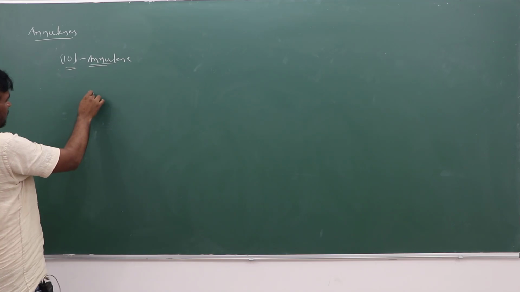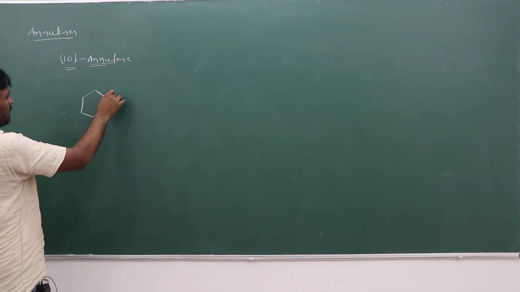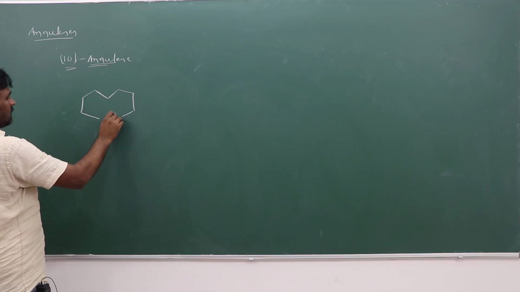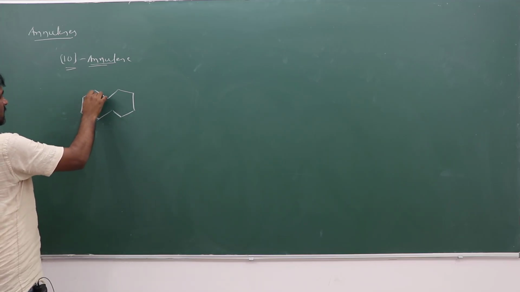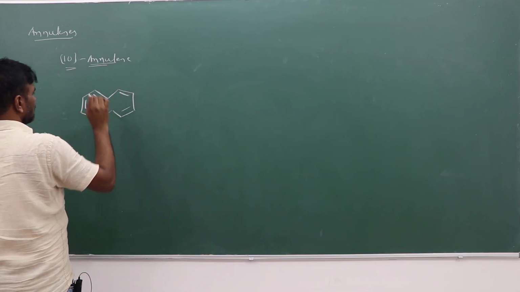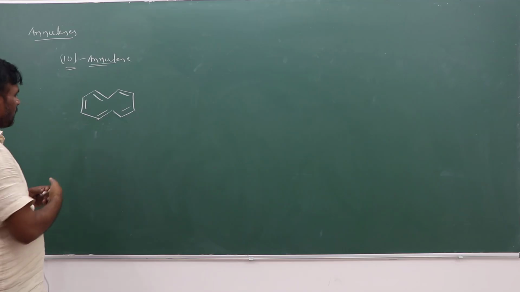Whichever isomeric form you select, it is non-aromatic. 10 annulene is non-aromatic.